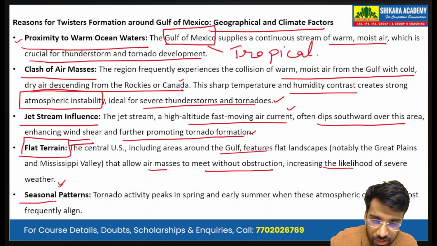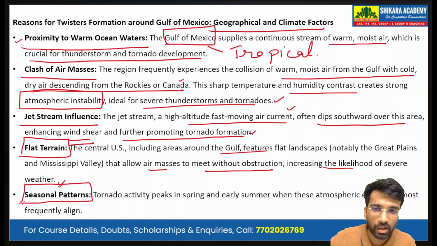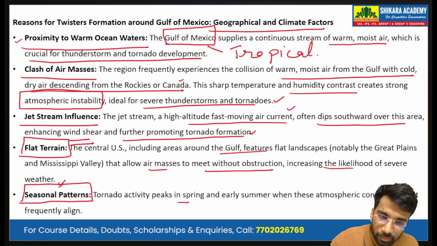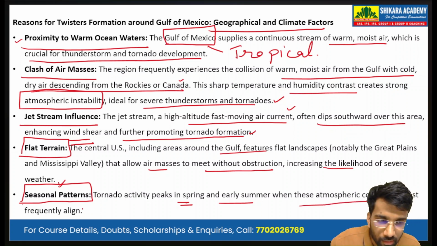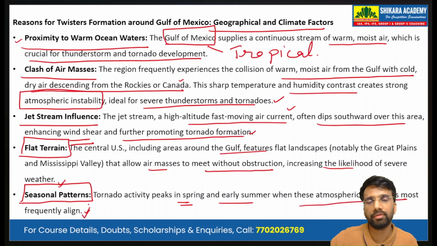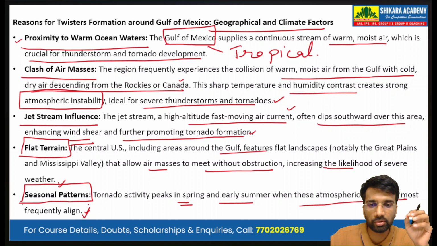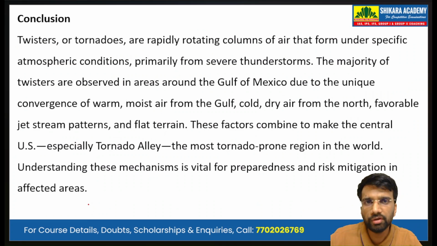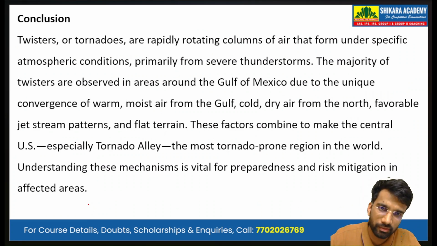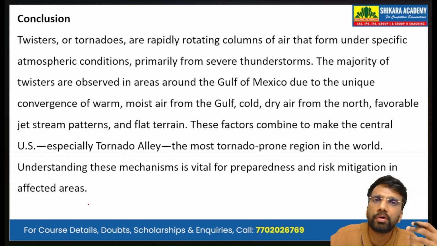Then we can also see the factors as seasonal patterns. Tornado activity peaks in spring and early summer when these atmospheric conditions most frequently align. So we have also talked about the seasonal factor. Then in conclusion, we summarize the answer that we have written. We had described the tornadoes, then we will summarize the factors, and later on we write a significance or a way forward or forward looking line.